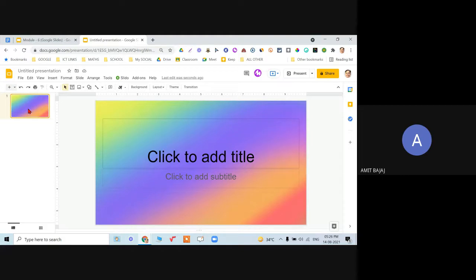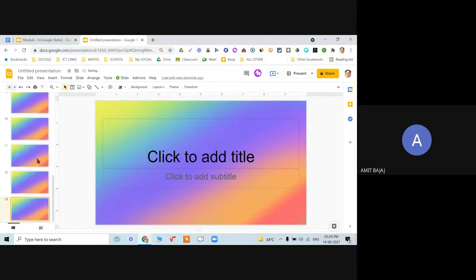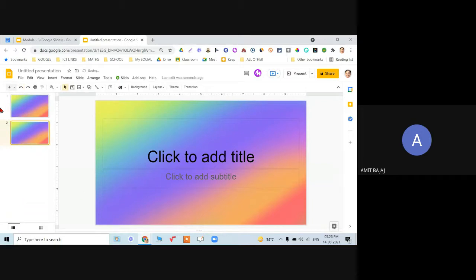So when I press Control D, you can check it out, I haven't pressed two things. I have not done Control C and Control V, I have only pressed Control D. With Control D, I am duplicating these slides. So this kind of a shortcut is applicable in all other Google apps and tools also.